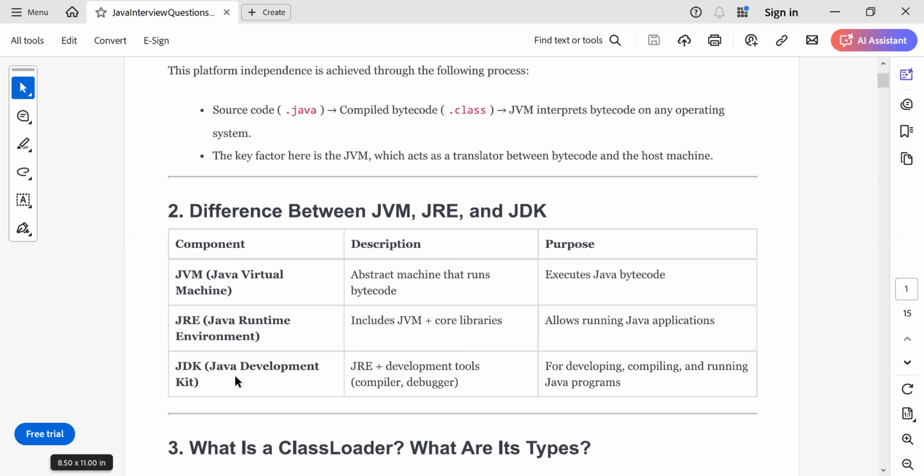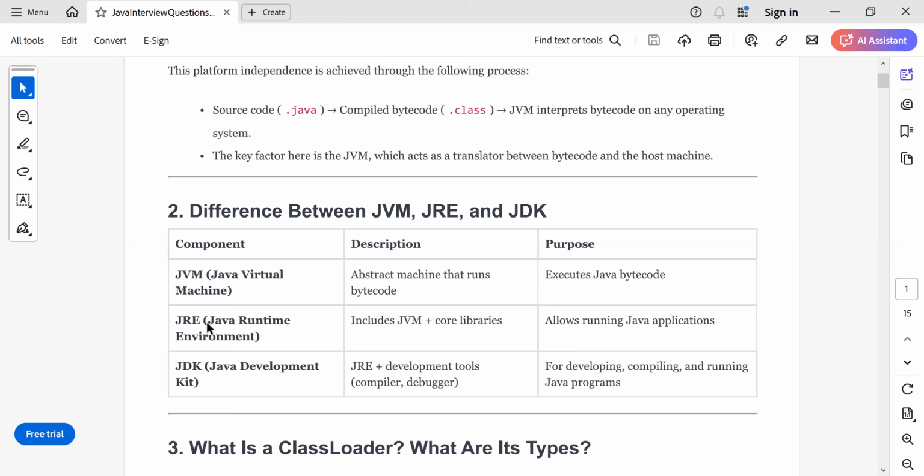Once you develop and debug the program, you want to give that software to the clients, and clients just want to run the software. Clients don't want to debug it. If you want to run the software, you just need JRE, the Java Runtime Environment. You don't need JDK for running the software. So clients can install only JRE, and when you install JRE, along with it you get the Java Virtual Machine.